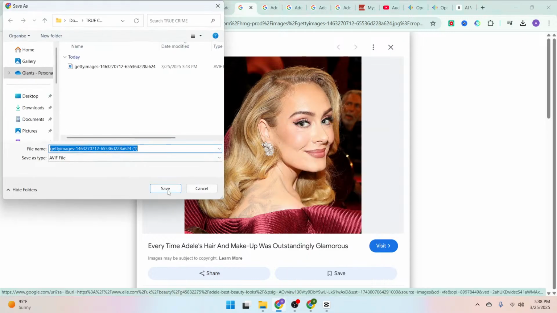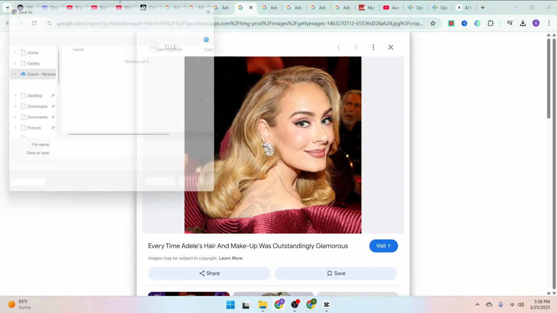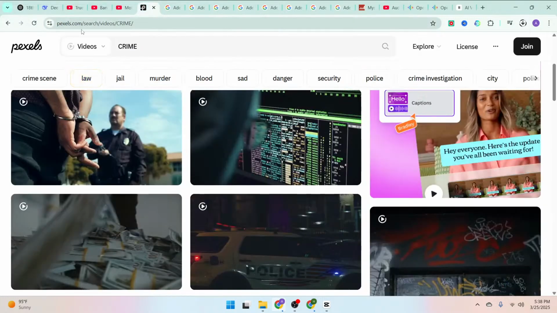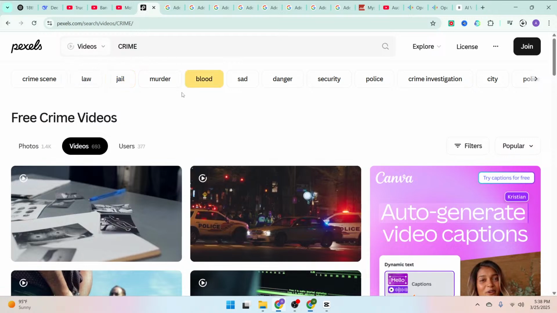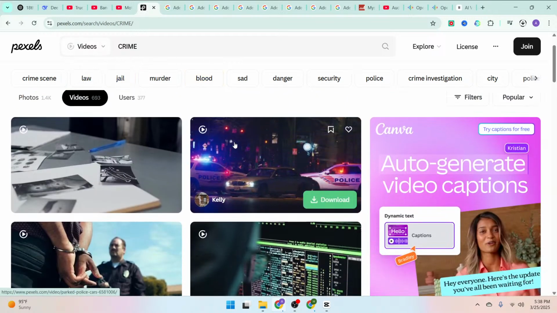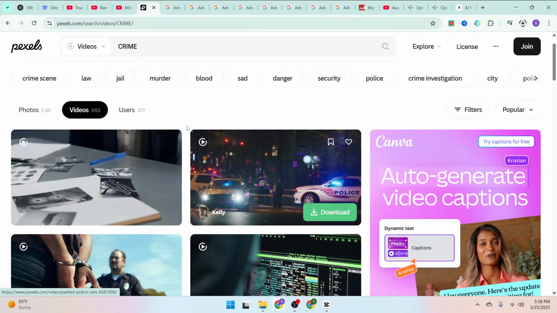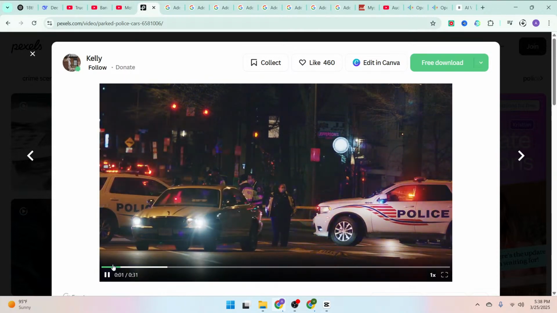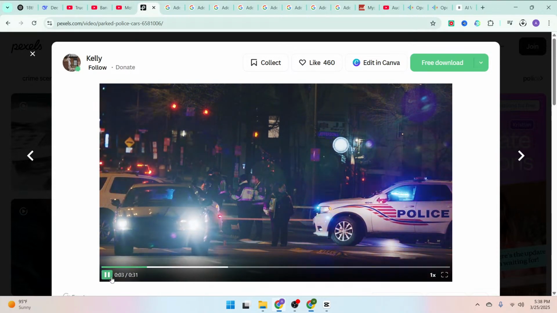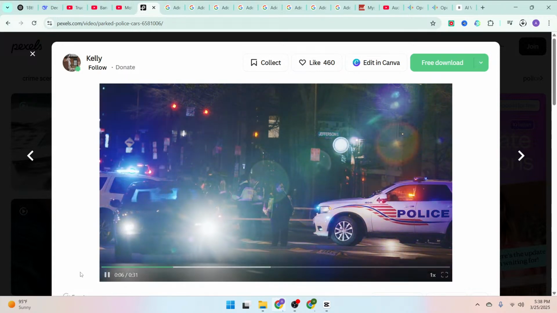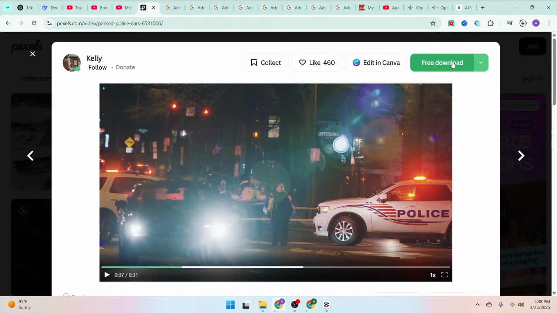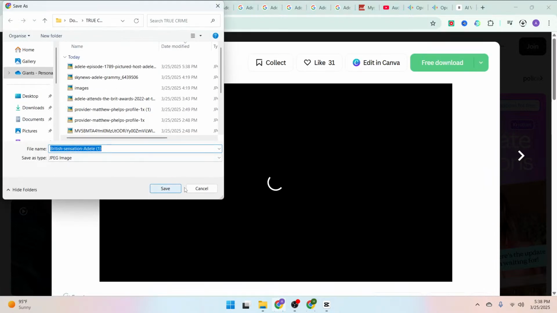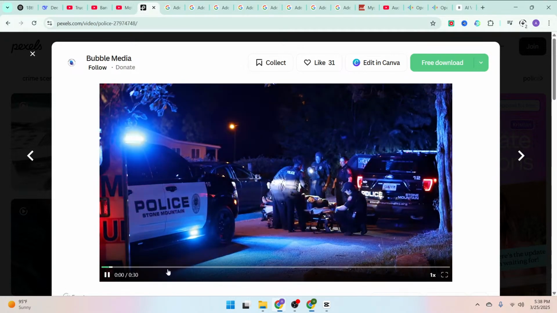So now because it involves police, because it's a crime video, what you have to do is also go to pexels.com, which is where you can find copyright-free clips about crime and police detectives. So once you type crime here, you're going to see clips about police vans and all that arriving at a crime scene. So what you've got to do is just download these free stock videos here. So click on download and it's going to download as many as possible. So right here you see many of them.